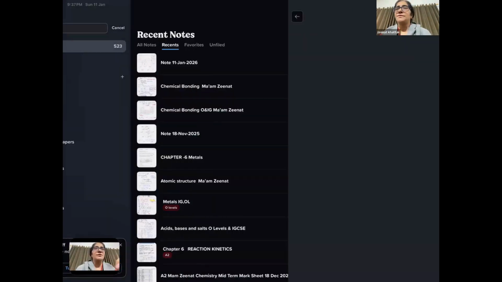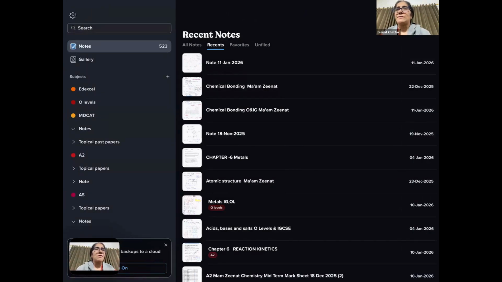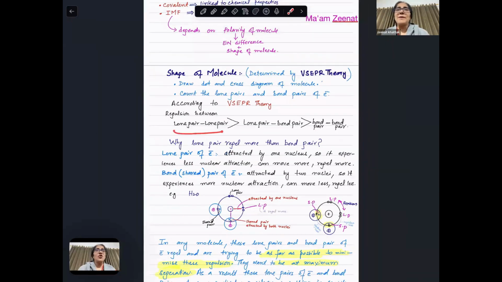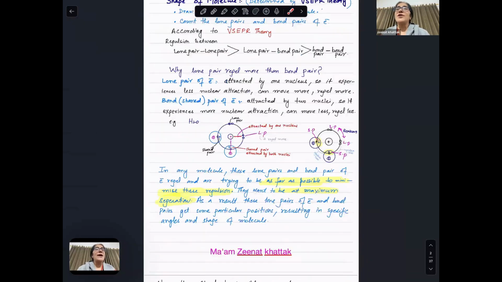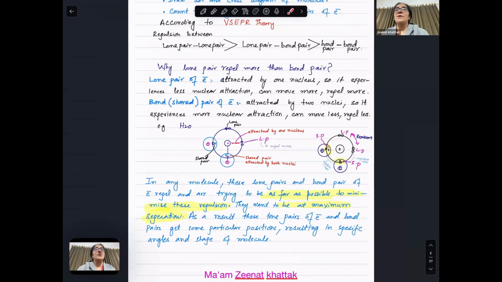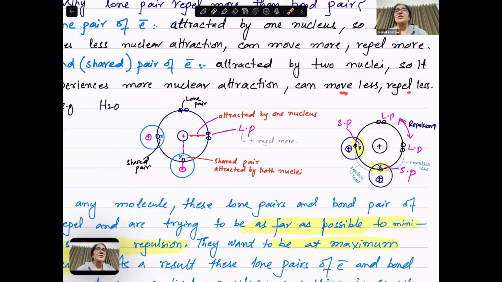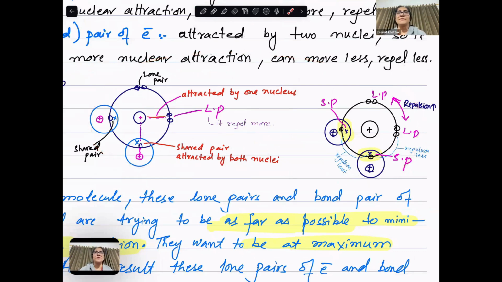See in the notes what I've written? That lone pair and lone pair repulsion is more than lone pair and bond pair, and this is least. Why do lone pairs repel more? Look, attracted by one nucleus, so it experiences less nuclear attraction, can move more, repels more. A bond pair is attracted by two nuclei, so it experiences more attraction, so it can move less, and repels less. See, I've explained the water molecule exactly the way I told you.